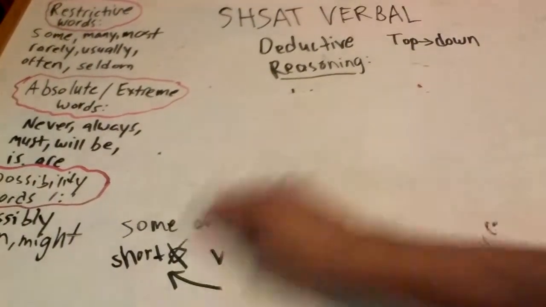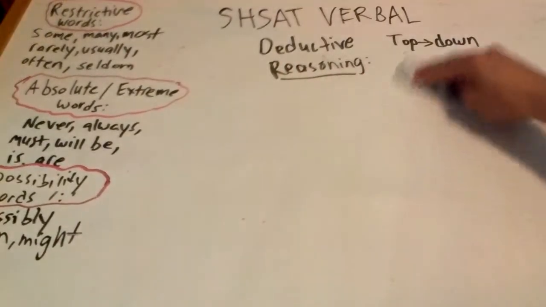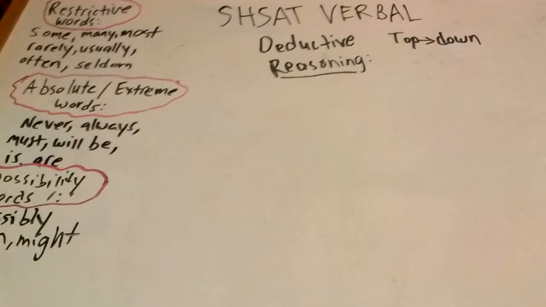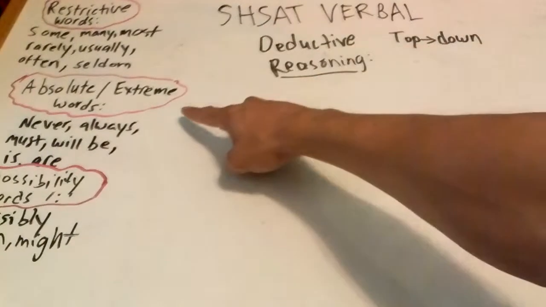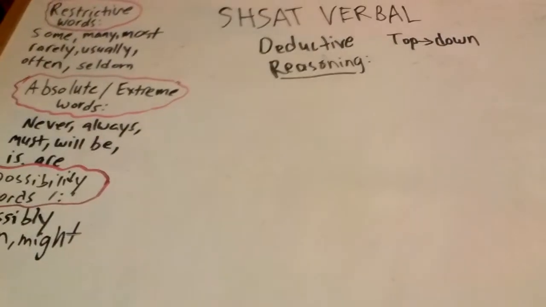Again, you want to write the 2 things that you should do, and don't worry, we will summarize. We will always summarize. Number 1 is write down keywords. What are keywords? The restrictive ones, the absolute ones, the possibility ones. You want to write down the restrictive words when you see them, and then you want to write complementary sentences.